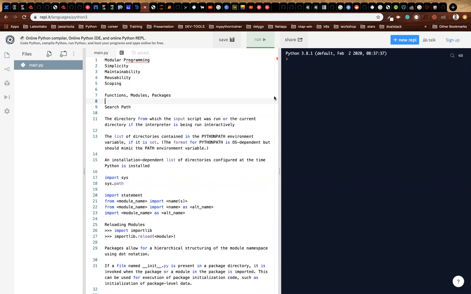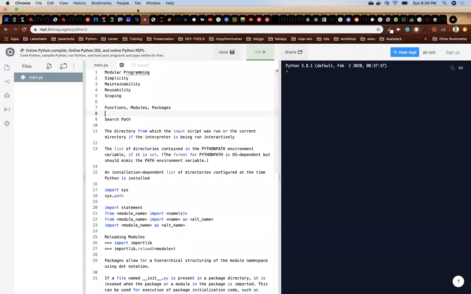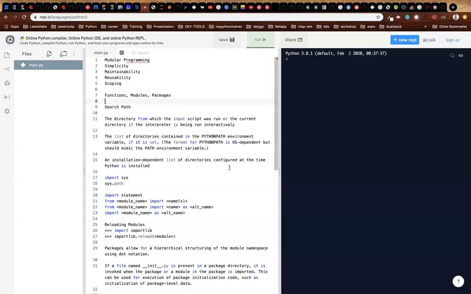So in Python, modular programming is implemented using functions, which you already studied, which can be reused. Similar to that, you have a concept called modules and a concept called packages. So what do you mean by a module in Python? A module in Python is basically any file that you have written. Any file with .py is called a module.